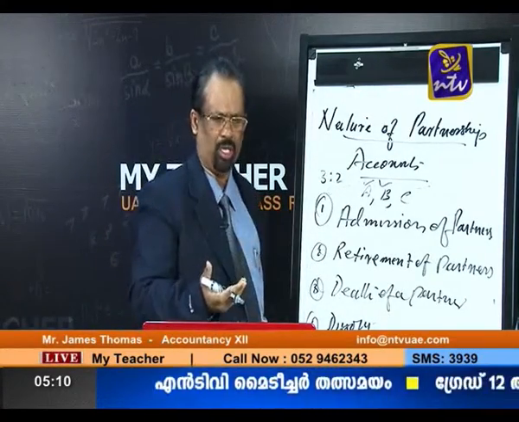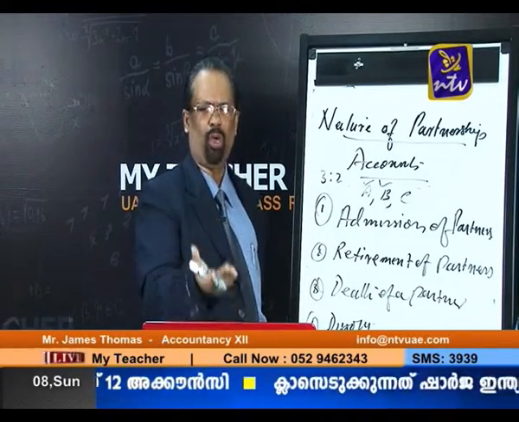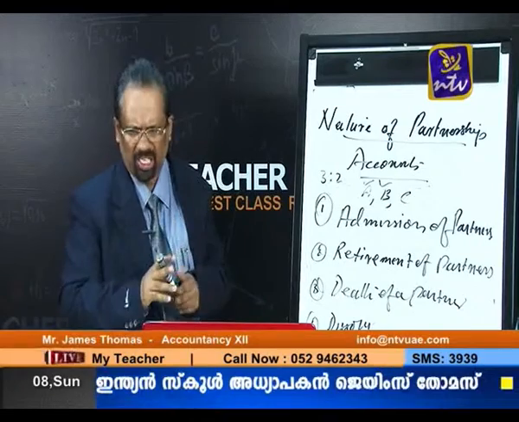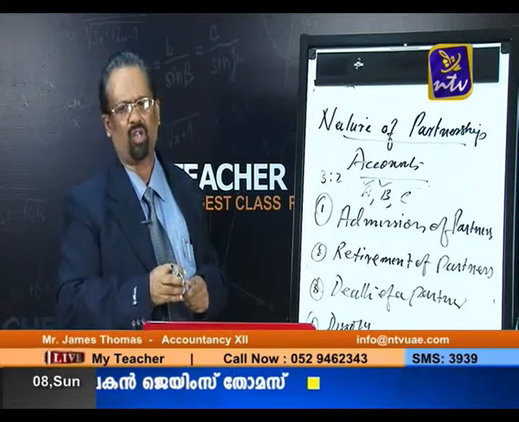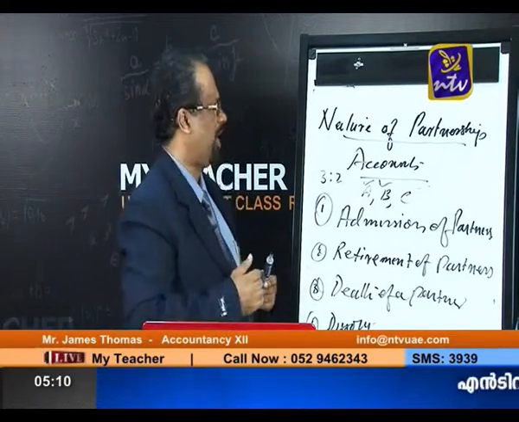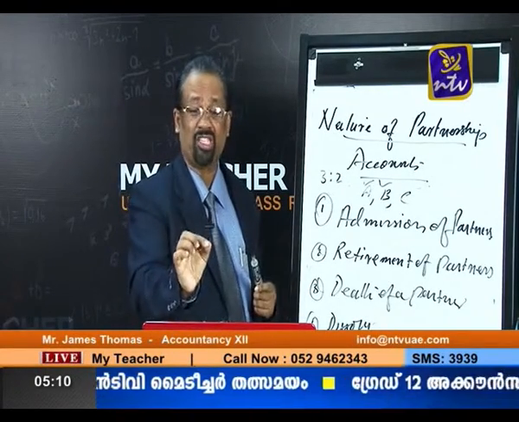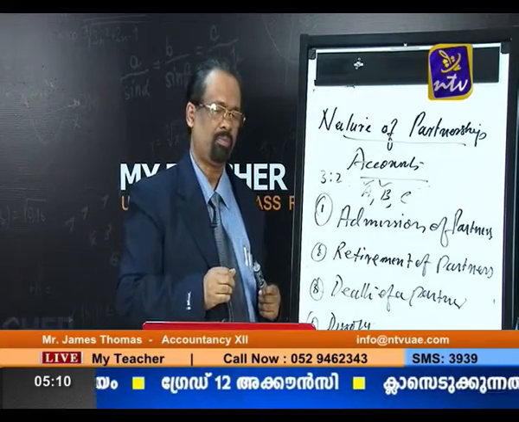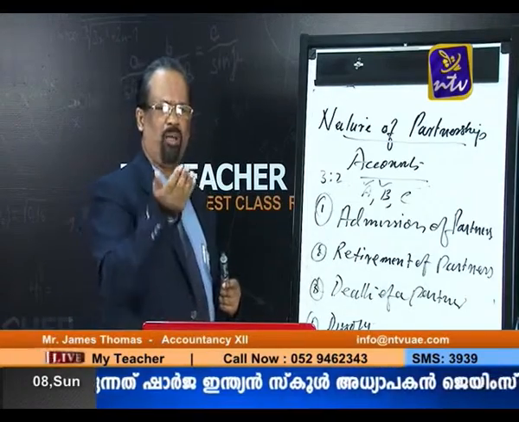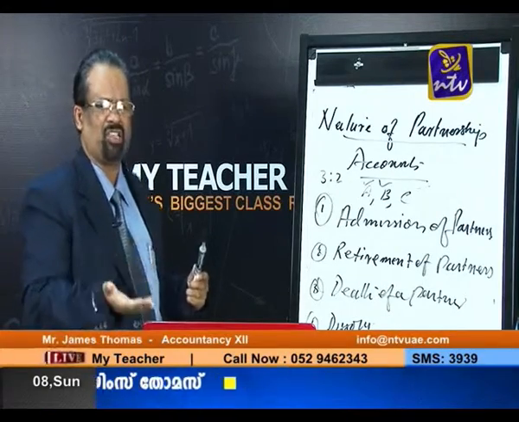Then another point. What are the different factors affecting goodwill? You know that a firm's goodwill may be increasing or it may be decreasing. So what are the different factors affecting goodwill? Answer number 1: the goodwill may be increasing due to the following reasons. For example, the location of the business unit. Location is one of the important factors affecting goodwill. The firm's goodwill may be increasing or decreasing depending on where it is located. The location is a very important factor.